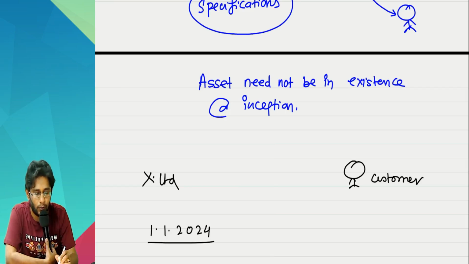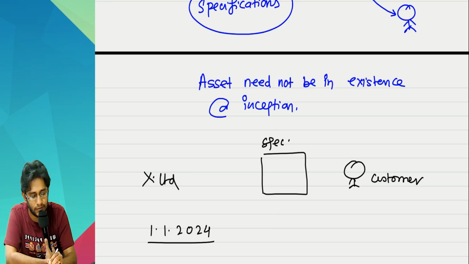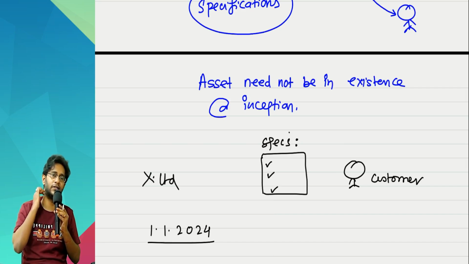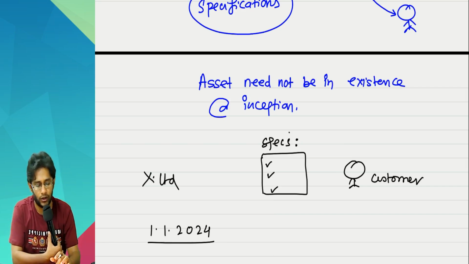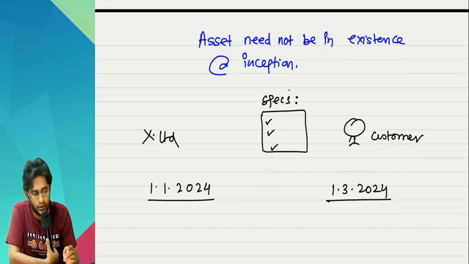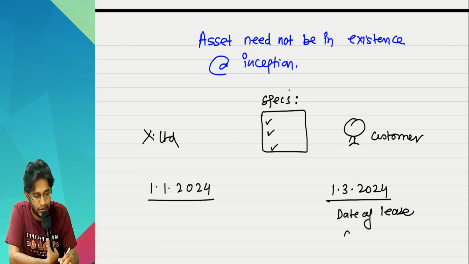On this date, this customer gave a detailed list of specifications about the machinery. I should have this, I should have this, I should have this in the machine. Like that, full detailed specifications he has given. And told that I want the asset to be available on 1st March 2024. So this is the date of lease commencement.